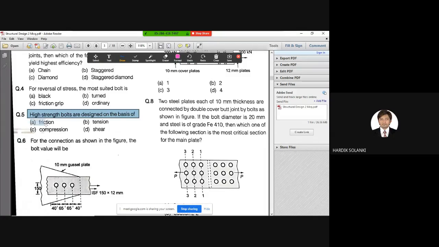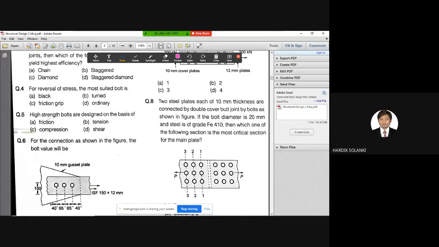Subhash. Subhash, correct answer, right? The name "high strength friction grip bolts" also suggests the answer, so it is obvious that the answer should be friction. You need to keep your eyes wide open and search for clues also. Clues are there in some of the questions.